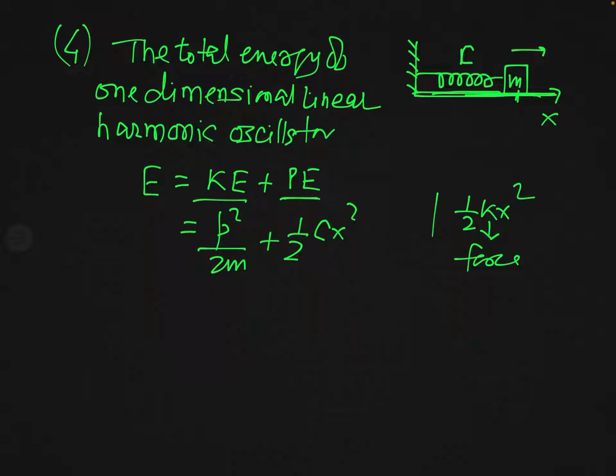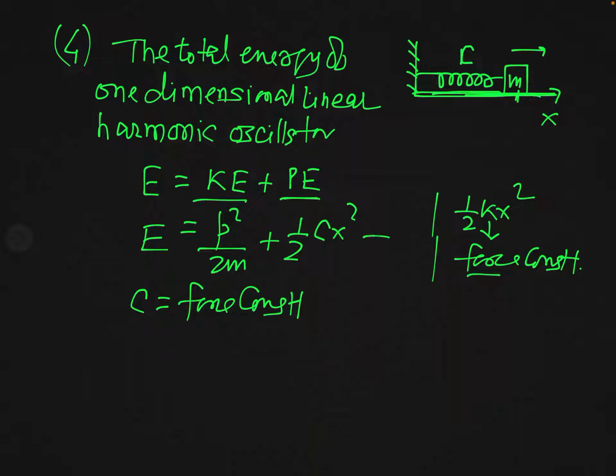But I am not using this symbol here because we will have to use k for the Boltzmann constant. So you don't confuse this k with the Boltzmann constant. For that, I am changing the symbol of stiffness of the spring or force constant from k to c. So remember, this c is equal to the force constant.